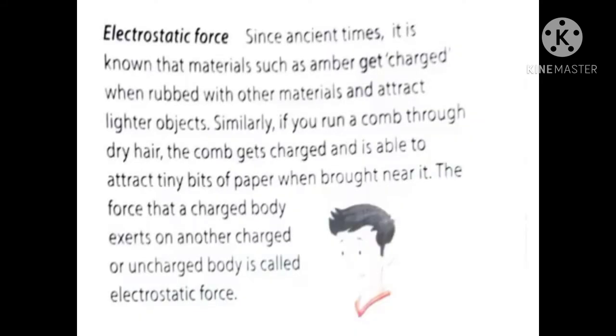Next one is electrostatic force. So what is electrostatic force? Before getting deep into it, I have an example for every child.